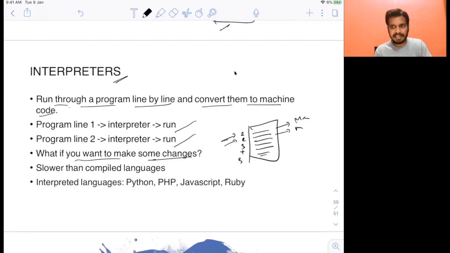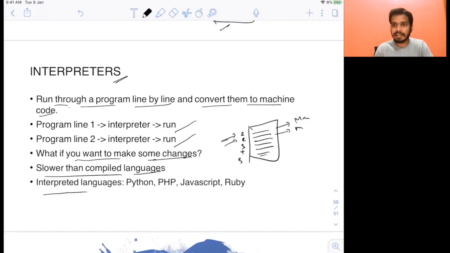Now what if you want to make changes? You can just make the changes in the program, nothing happens. In the case of compilers, if you make a change in the program, you need to compile it again. Here you don't have a compiler. You are going line by line, so just make the changes and run again. It's quite easy here.